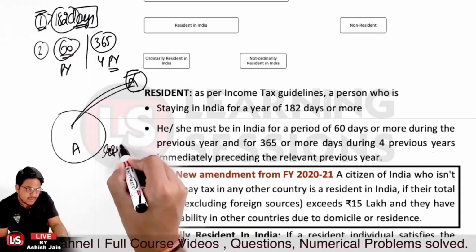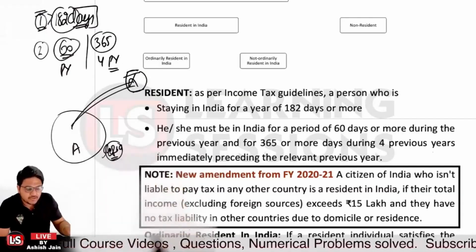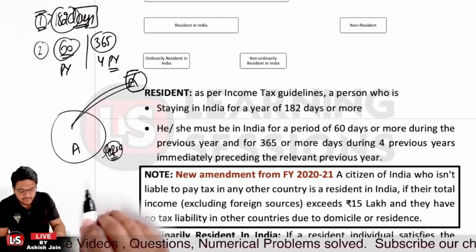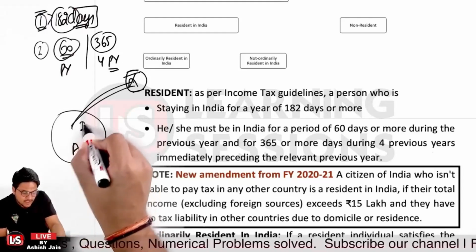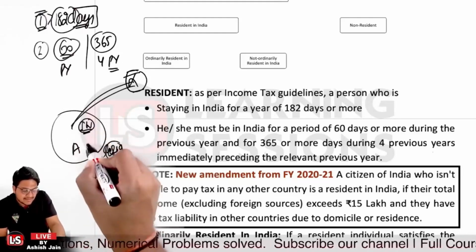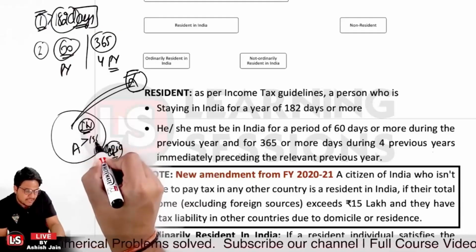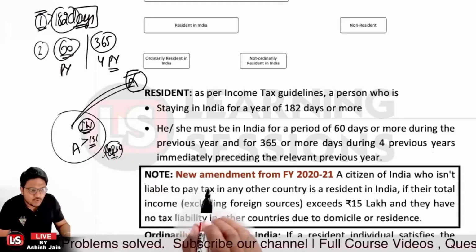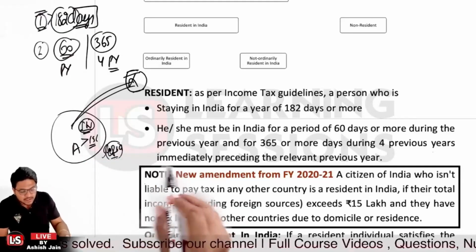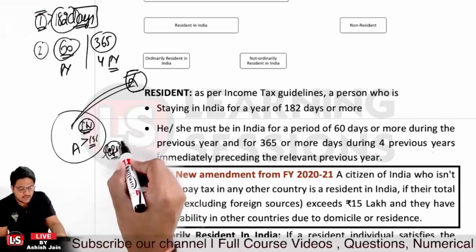If their income from local sources in India is greater than 15 lakhs, and they have no tax liabilities in other countries, the person will be considered a resident of India.